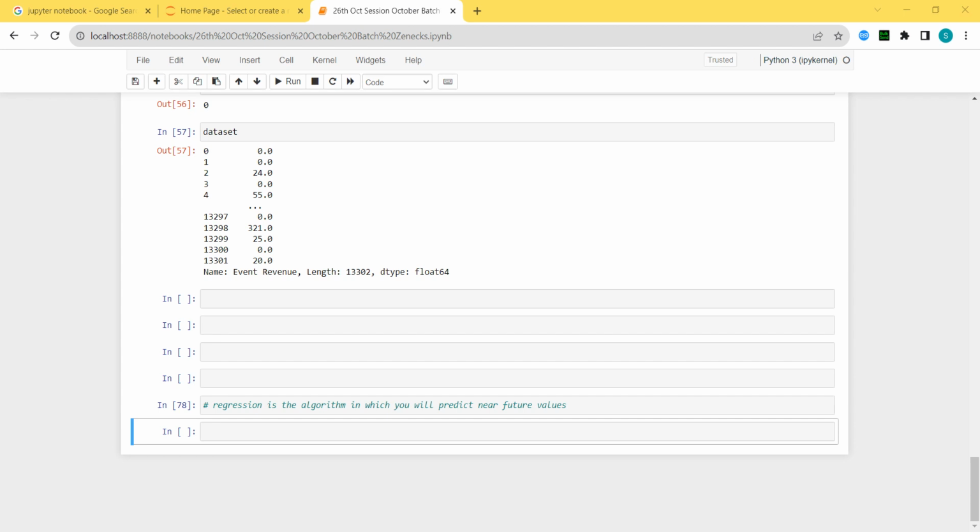If we have 30 days of data, we can at least predict tomorrow's revenue. Okay, tomorrow how much revenue are we going to get? That I will get. So how to do that? That can be done with an algorithm. This algorithm is called the regression algorithm. From the regression algorithms, we are going to learn linear regression first. Linear regression is just a type of regression algorithm.